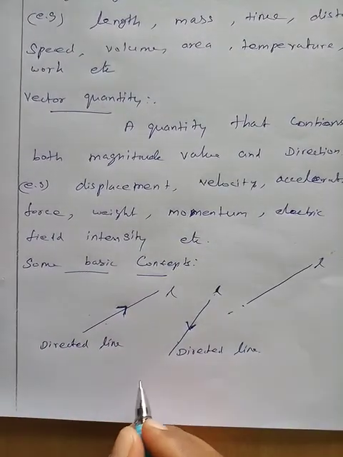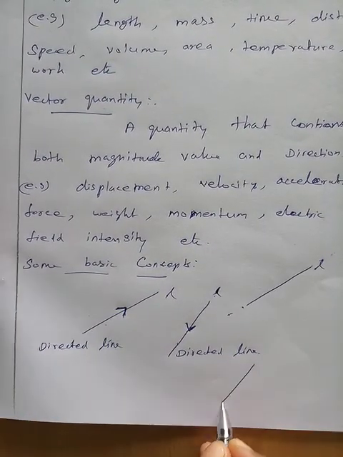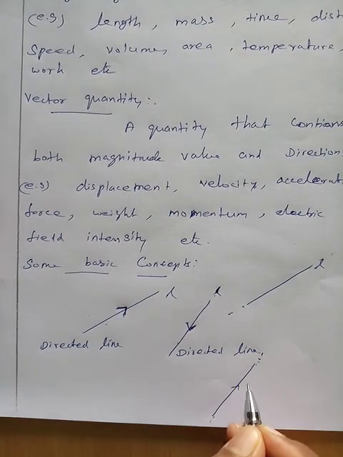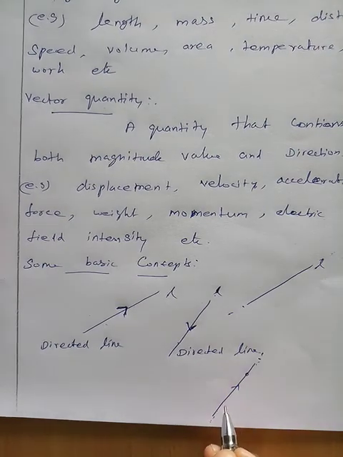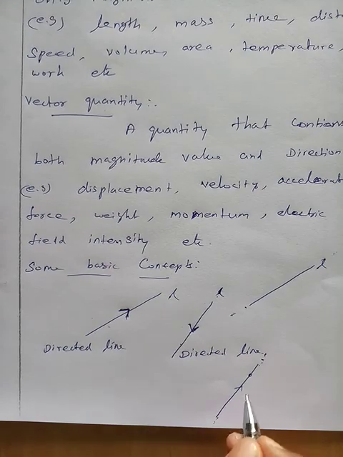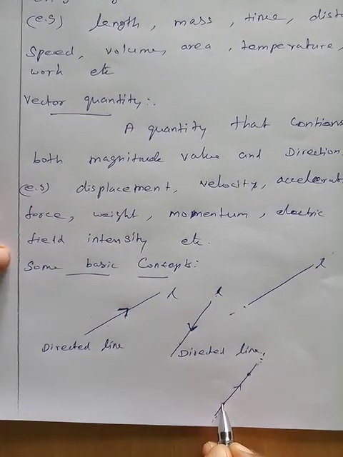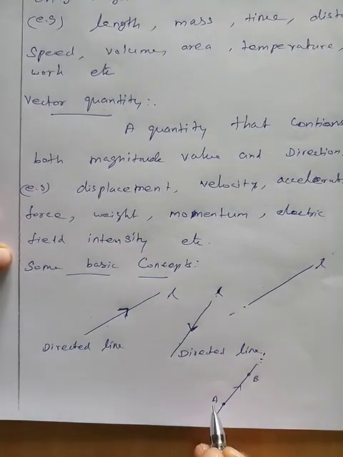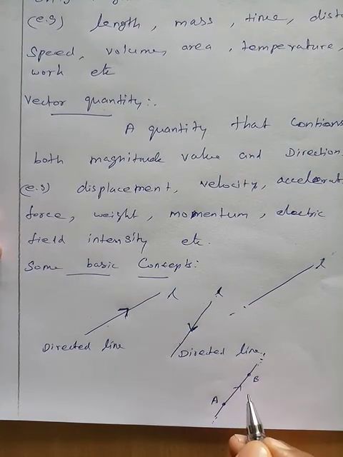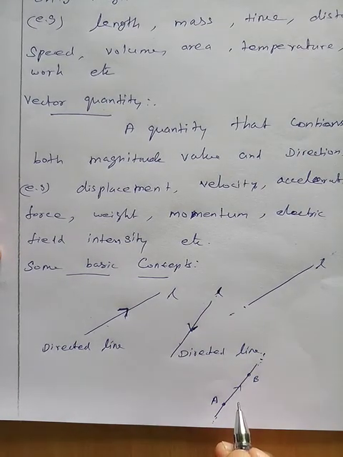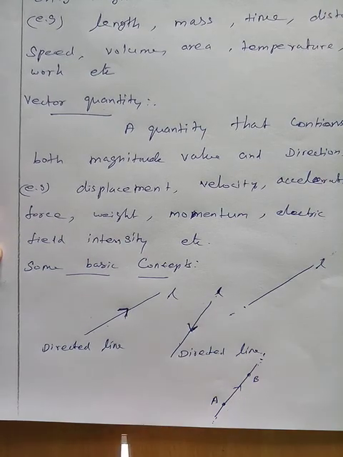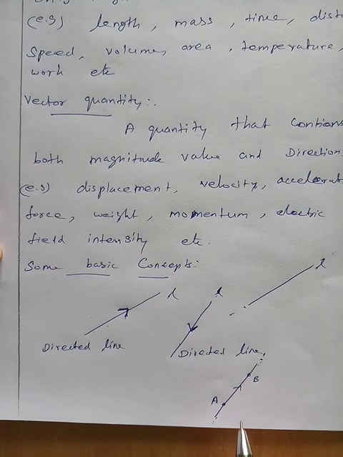Now the line L is restricted to two particular points A and B. The directed line restricted by two points A and B, having only one direction, is called a directed line segment.